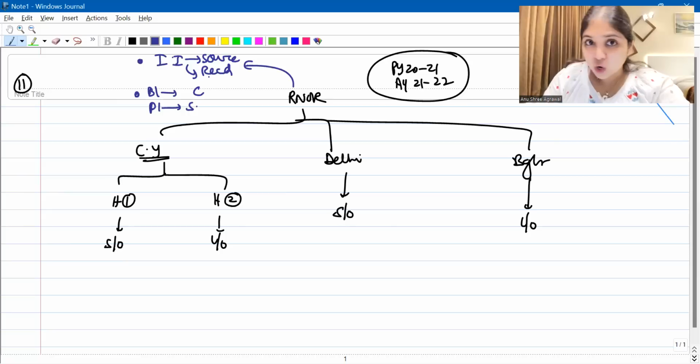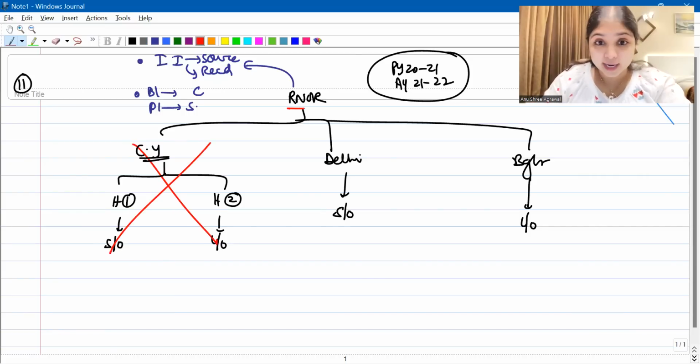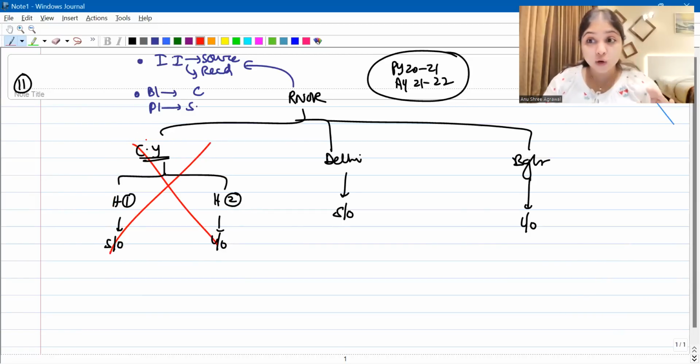Also, the income is not received in India, and this is not business income or professional income. So the country Y house I will not even consider. Is this part clear? He is RNOR. I will consider only those incomes which have a source in India or are received in India. This is neither sourced in India nor received in India. This is sourced in country Y, a foreign country. It's a foreign property, so I'm not even going to consider it.